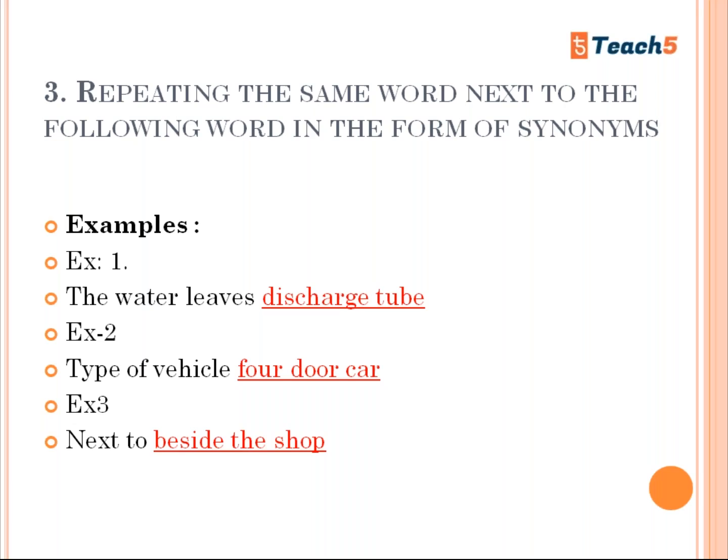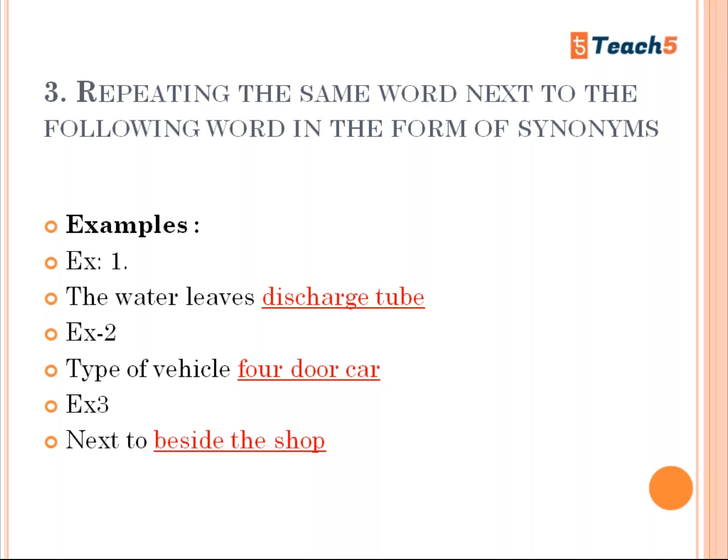So we break our heads and wonder why my answer is wrong. The rule here is that you should not repeat the same word from the question in the blank with the same meaning. That is what this instruction means. Leaves and discharge both have the same meaning, so you should remove discharge and write only the answer, tube.